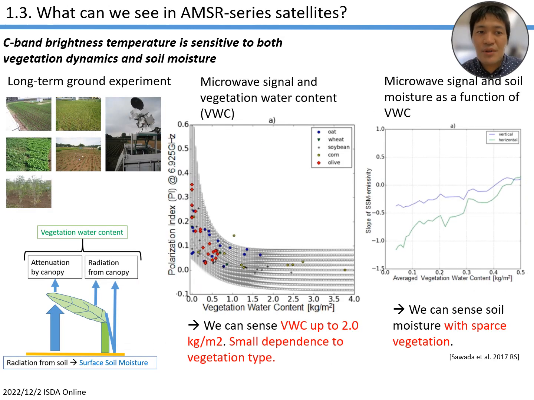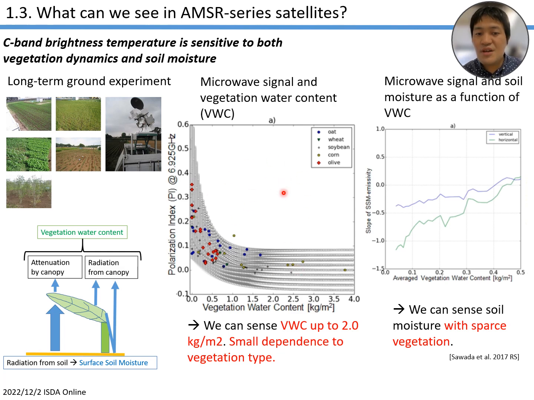In this slide, I would like to briefly explain what we can see with AMSR satellites, because it is a bit different from the well-known L-band satellite observations. C-band brightness temperature is sensitive to both vegetation dynamics and soil moisture, as is L-band. We have performed long-term ground experiments, and these figures are summaries of that.